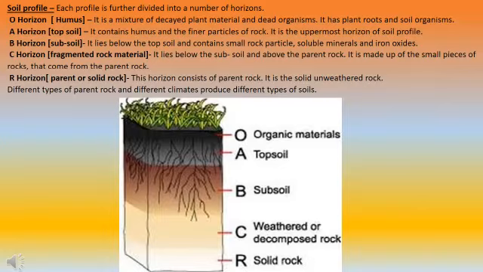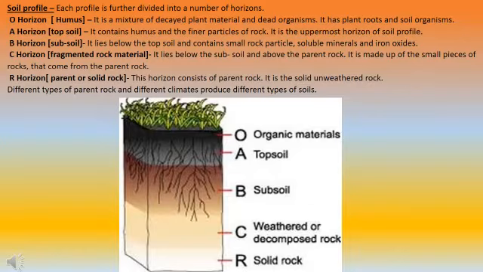Different types of parent rock and different climates produce different types of soil. So basically the color of the soil is associated with and mostly dependent on the parent rock. Like we are the children of our parents, so we have the qualities our parents have, like someone has big eyes, blue eyes, long hair, long height, short height.